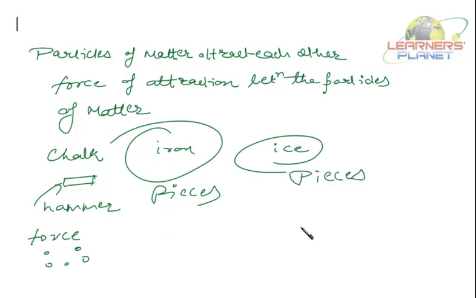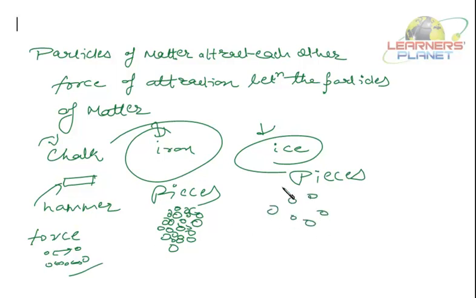Now, why am I requiring some force from outside? Because the particles have got the force of attraction between them. So the iron particles are tightly packed and the force of attraction is very, very high, whereas in chalk the force of attraction is less. In case of ice, it is somewhere in between. It means there are some sort of bonds in between the particles. We'll not discuss bonds. It's just the force of attraction in between the particles.